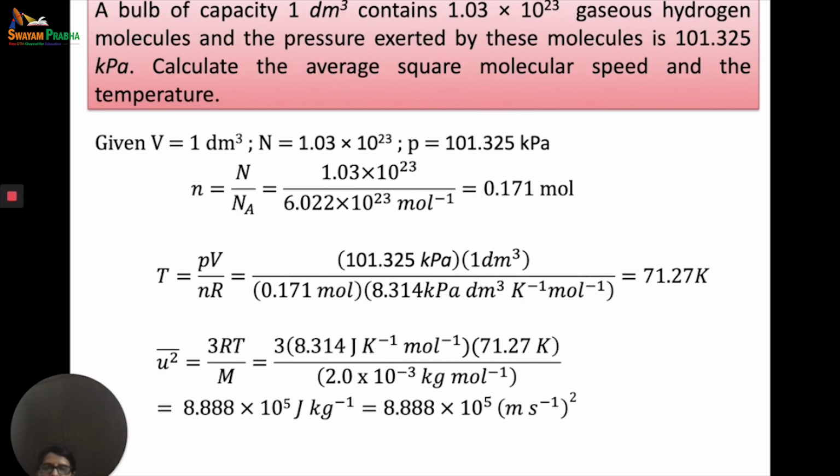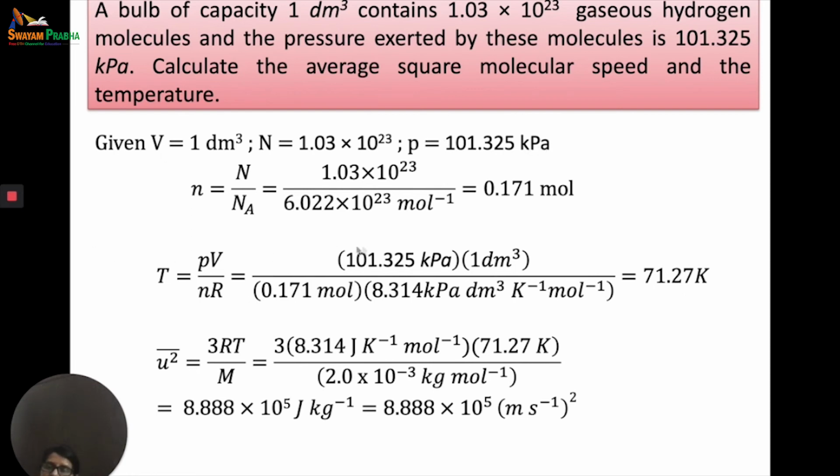Let us look at another numerical to get a better understanding. A bulb of capacity 1 decimeter cube contains 1.03 into 10 to the power 23 gaseous hydrogen molecules, and the pressure exerted by these molecules is 101.325 kilopascal. Calculate the average square molecular speed and the temperature. We are given that V is equal to 1 decimeter cube, N is equal to 1.03 into 10 to the power 23, and P is equal to 101.325 kilopascal.